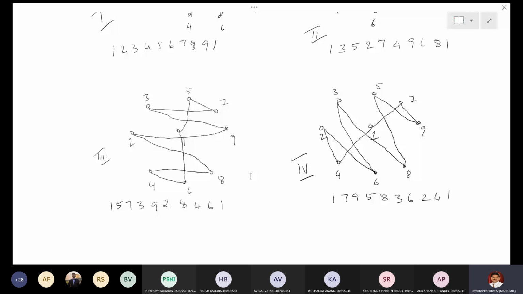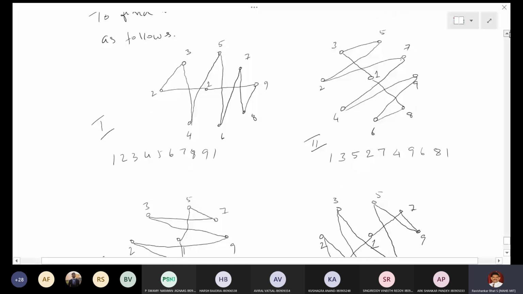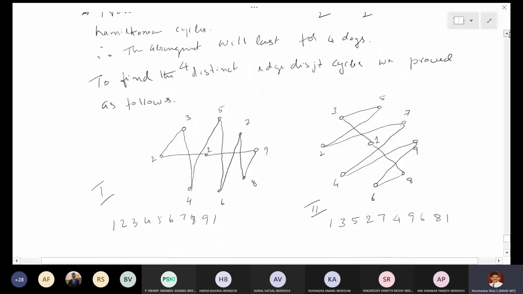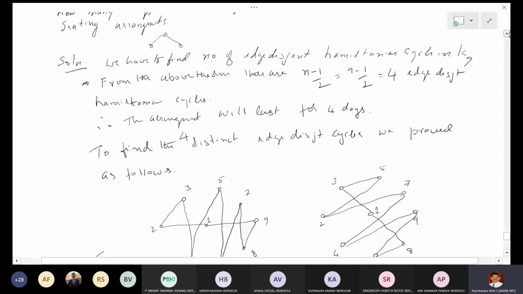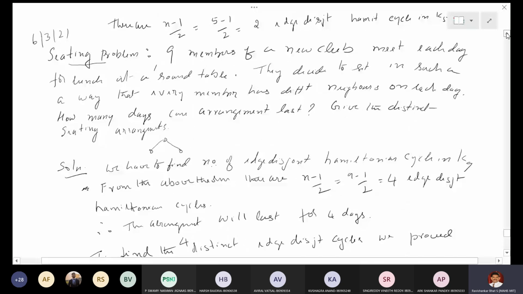Of course, I have not proved the theorem, but I have made use of the theorem to solve the seating arrangement problem, and this can be asked for any number. It need not be K9. It can be 11 members or 7 members. Any odd number, I can give 15 members. Then what is the arrangement if I ask for it? If it is 15, there is 14 minus 1 divided by 2. There will be 7 arrangements, and you should be able to write all the 7 Hamiltonian cycles, right?